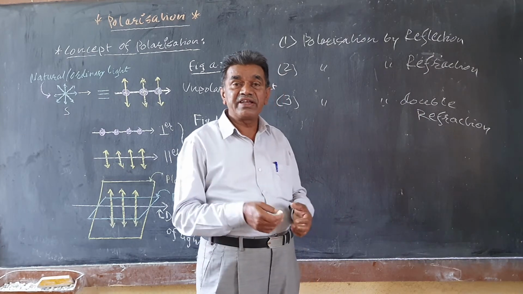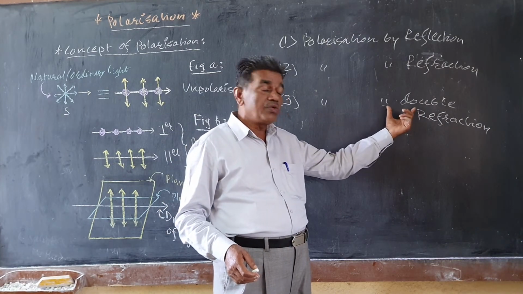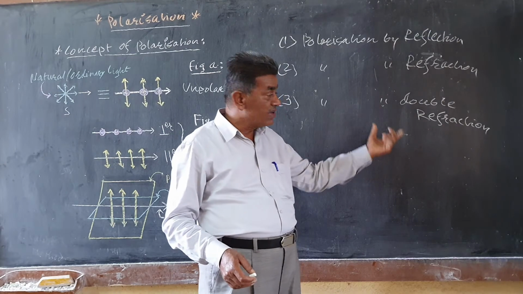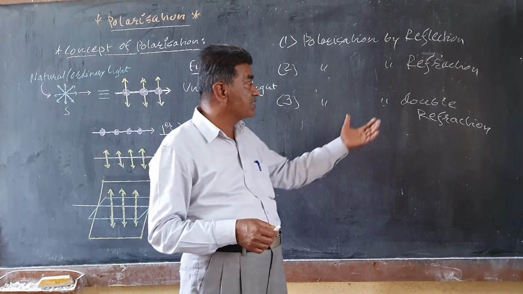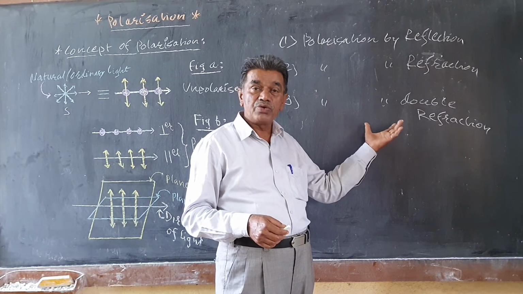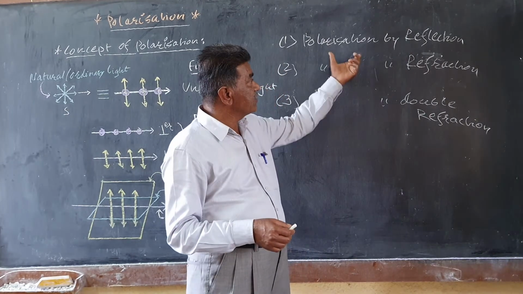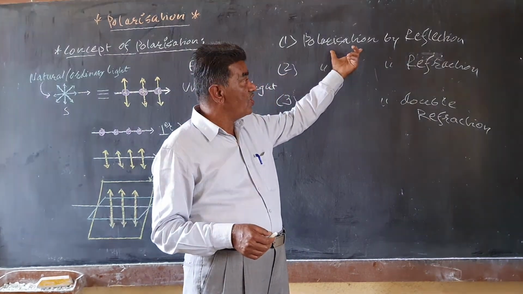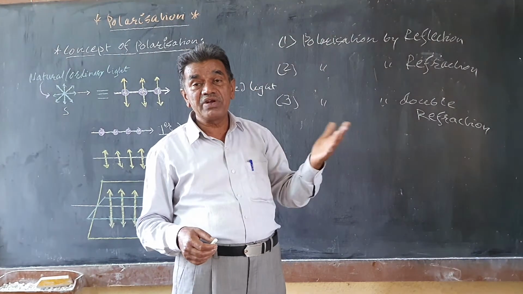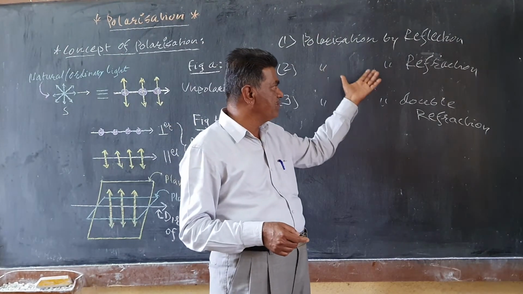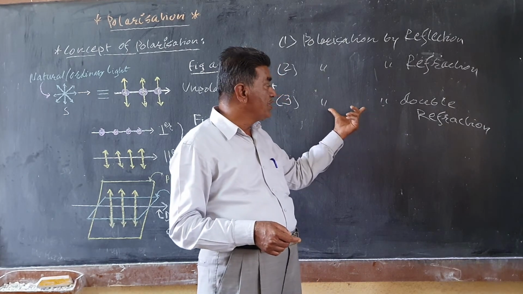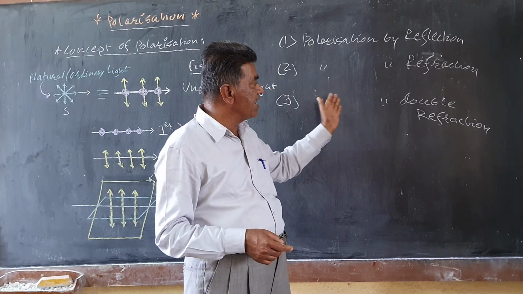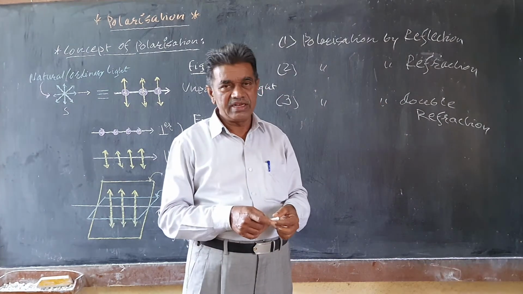In the next article, we will see what is meant by the double refraction phenomenon and what the characteristics of the double refraction phenomenon are. In case of reflection, there is Brewster's law. We cannot see the details of these two here, but in the next video or lecture, we will see how the given light can be polarized by means of double refraction.